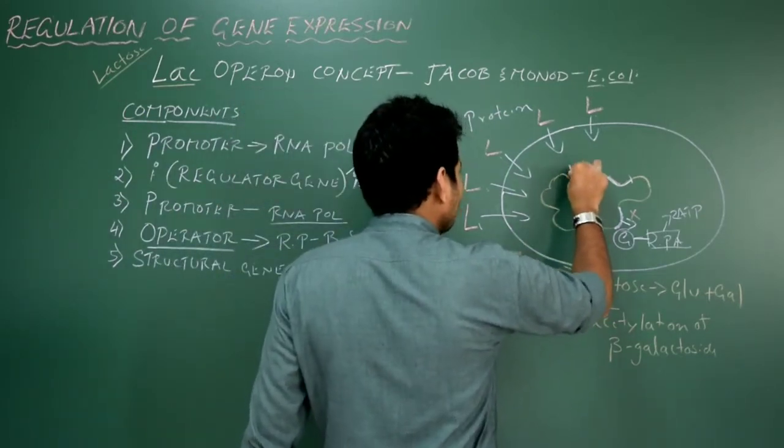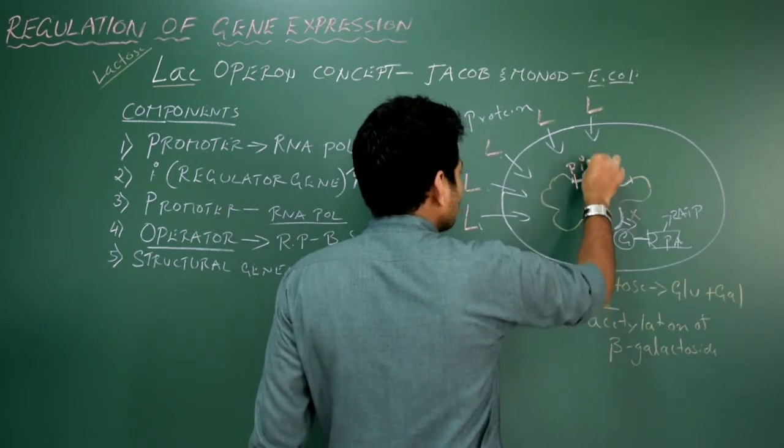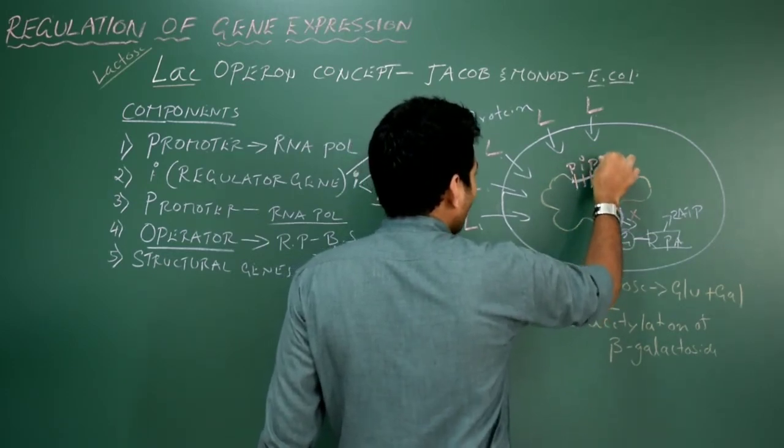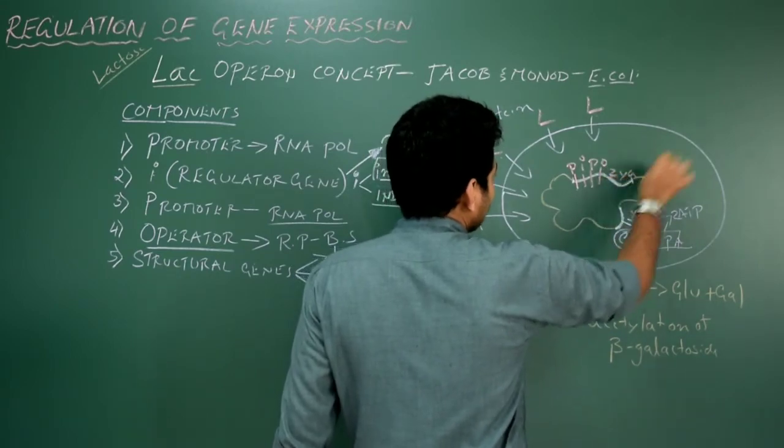Okay, so let me write here. This segment is called P. This segment is called I. This segment is called P. This segment is called O. Then here you see the structural genes, that is Z, Y, A.